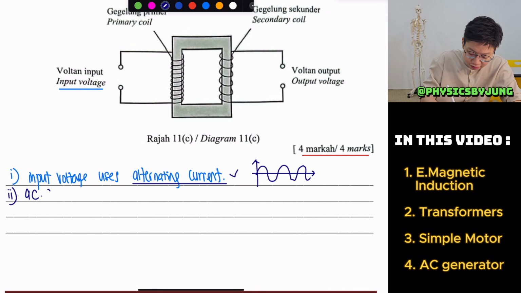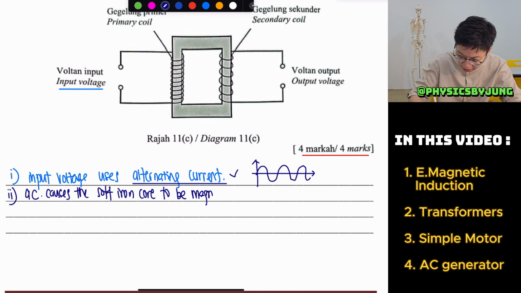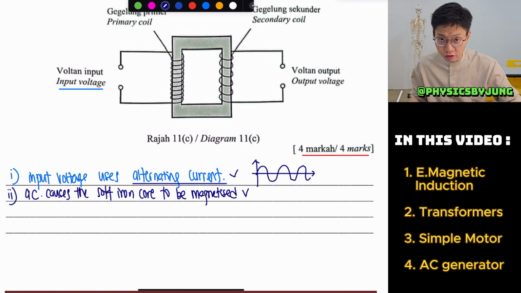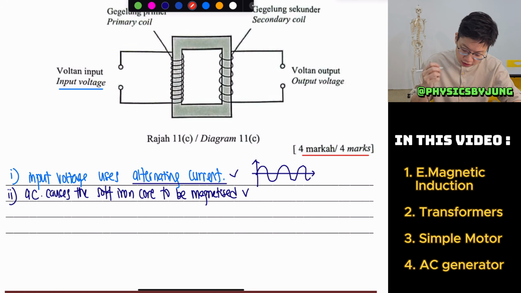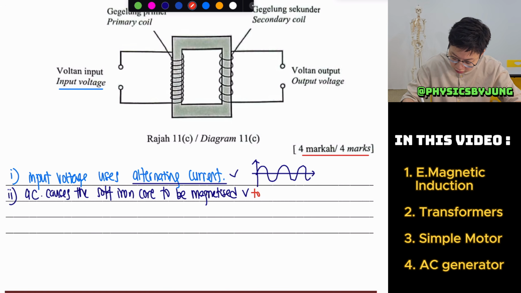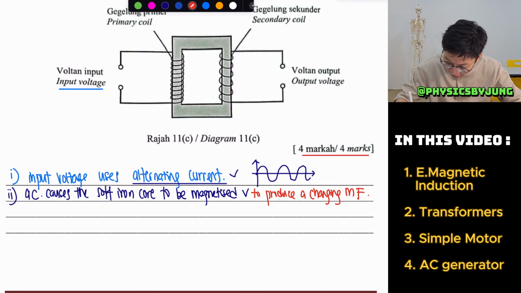So alternating current causes the soft iron core to be magnetized. Sometimes they will award marks for this, or you can say the soft iron core is magnetized to produce a changing magnetic field.